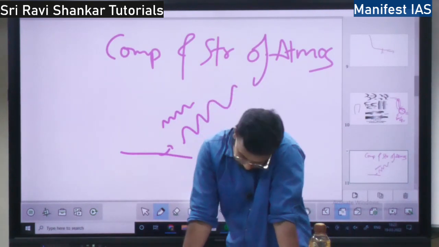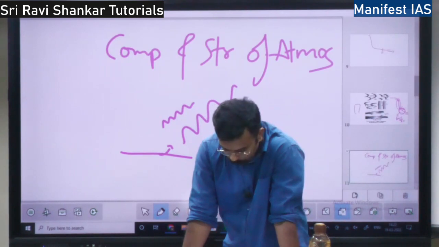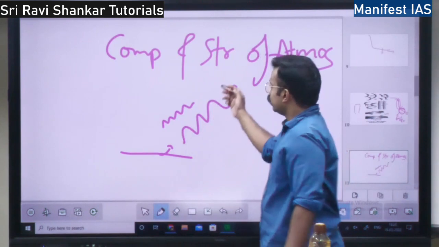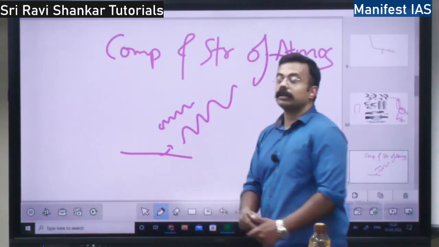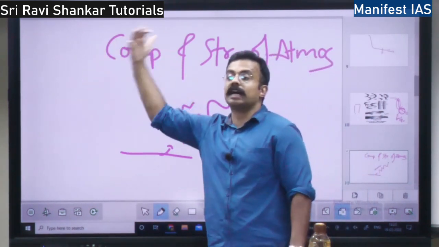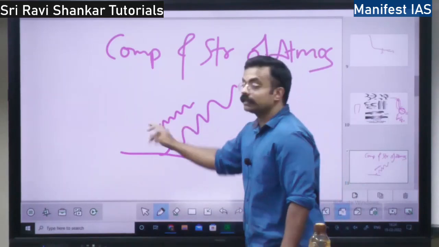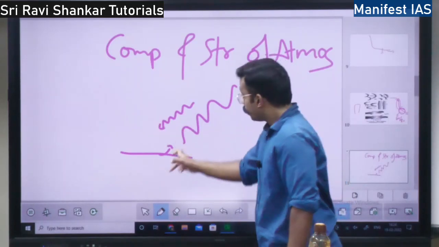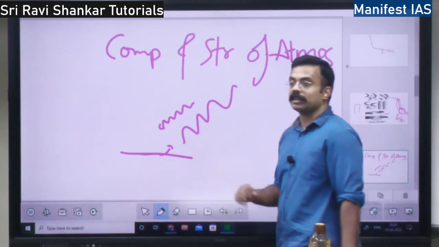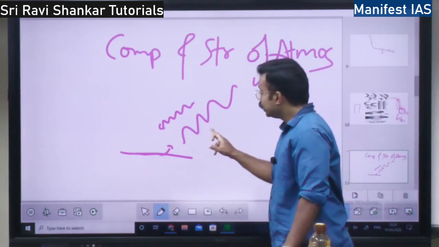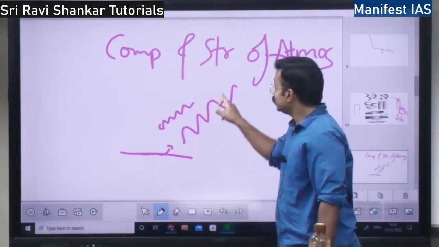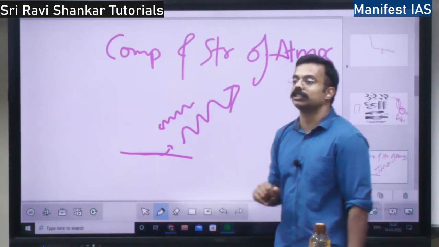But whatever the sun's heat which is coming into the earth, this carbon dioxide will allow, right? But once it hits the earth's surface, whatever is reflected back is long wave. But this long wave, the carbon dioxide doesn't allow.